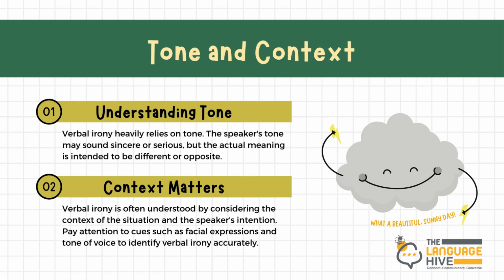Tone and context. Understanding tone. Verbal irony heavily relies on tone. The speaker's tone may sound sincere or serious, but the actual meaning is intended to be different or opposite. Verbal irony is often understood by considering the context of the situation and the speaker's intention. Pay attention to cues such as facial expressions and tone of voice to identify verbal irony accurately.